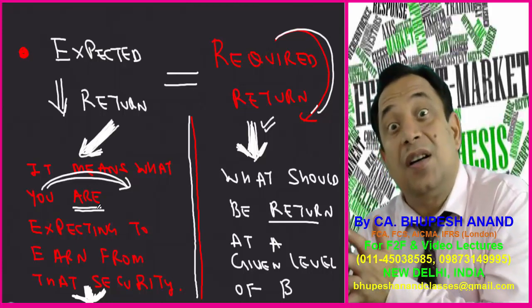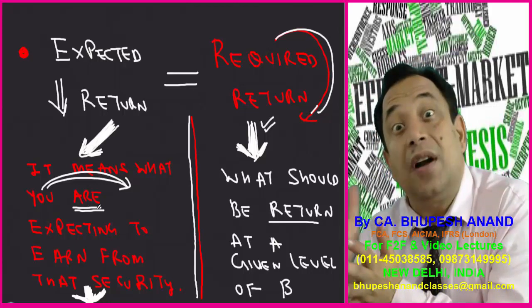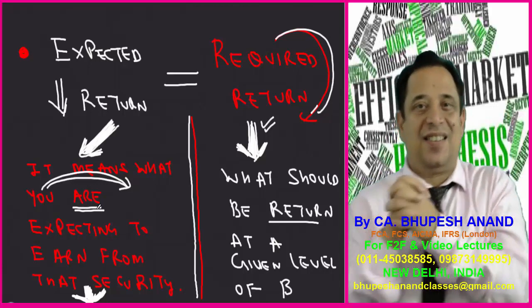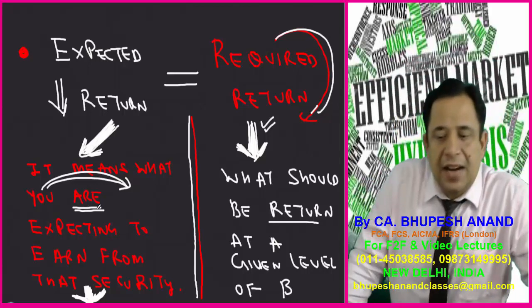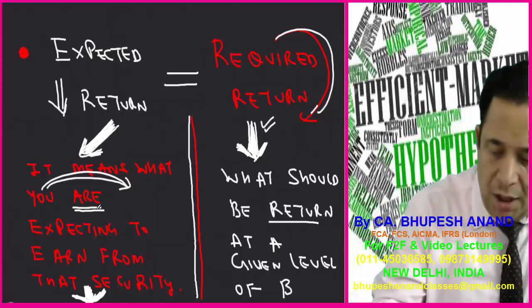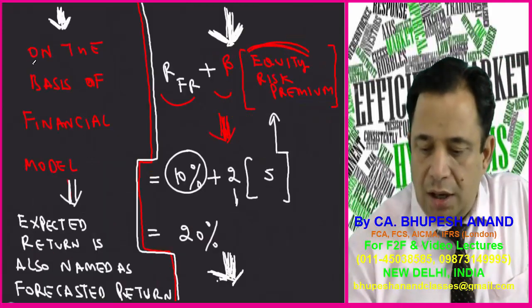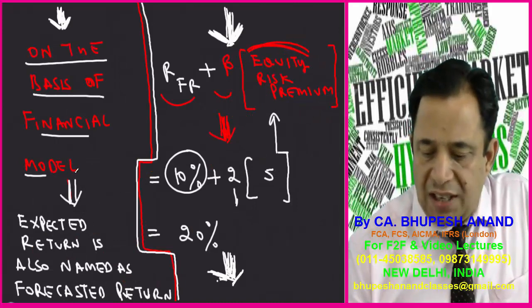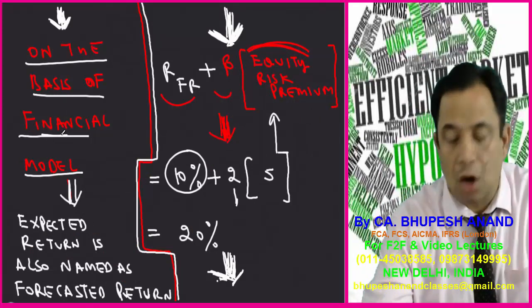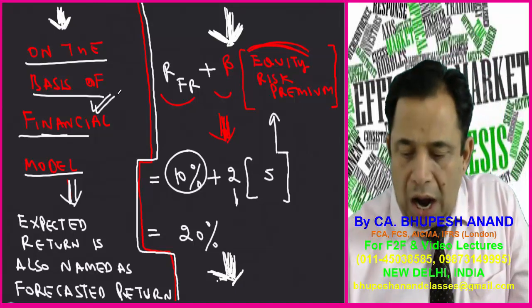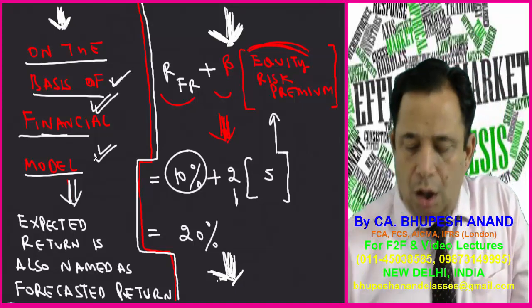Now, expected return is equal to required rate of return in efficient markets. So please complete it. It means you are expecting to earn from that security, on the basis of financial models.